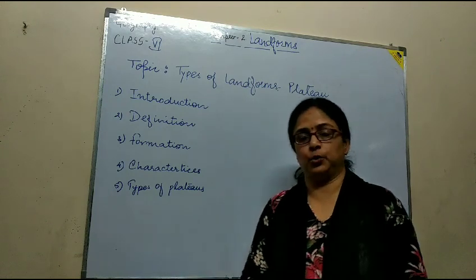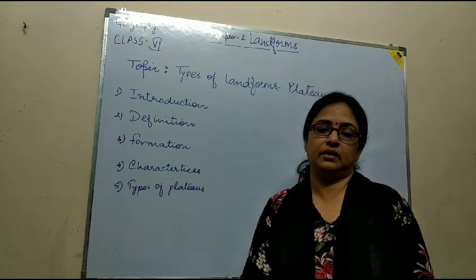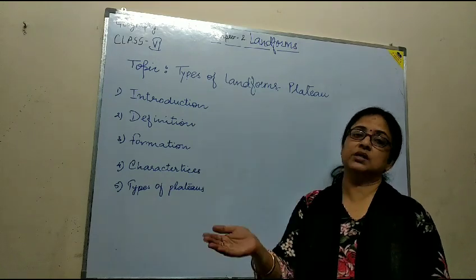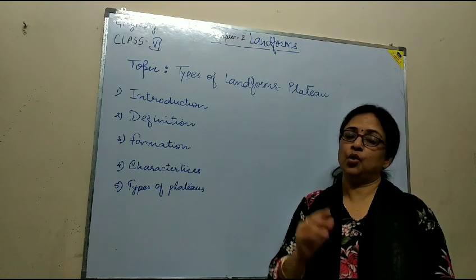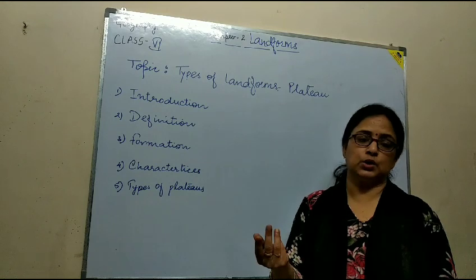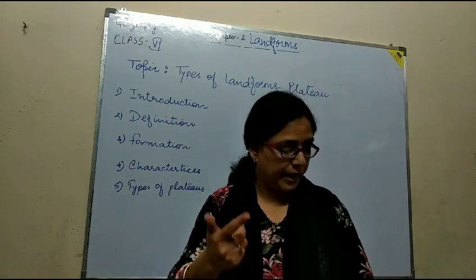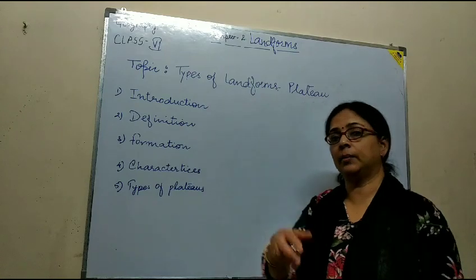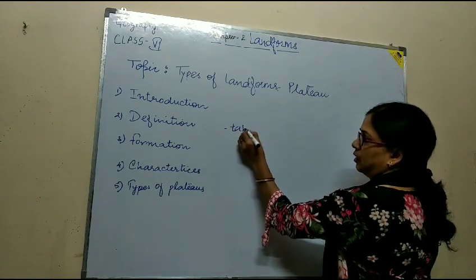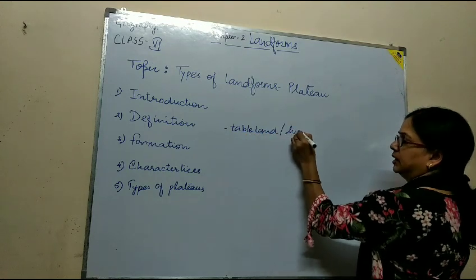Now what is a plateau? A plateau is a flat terrain that is raised significantly above the surrounding area, with one or more slopes with steep sides. It is also called a tableland or a highland.